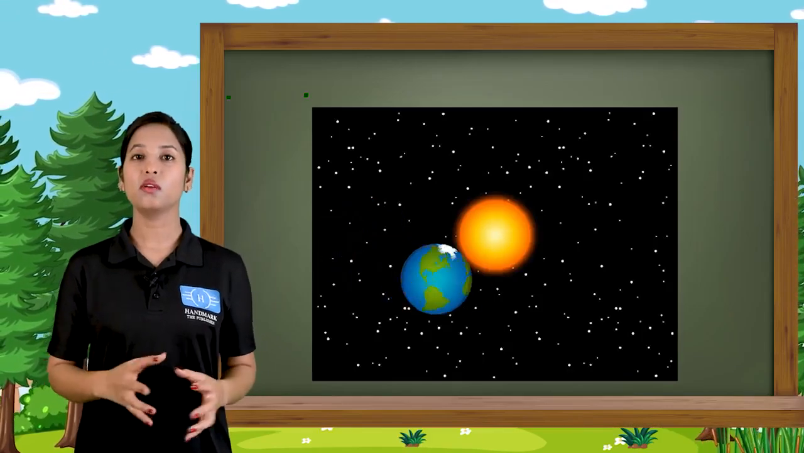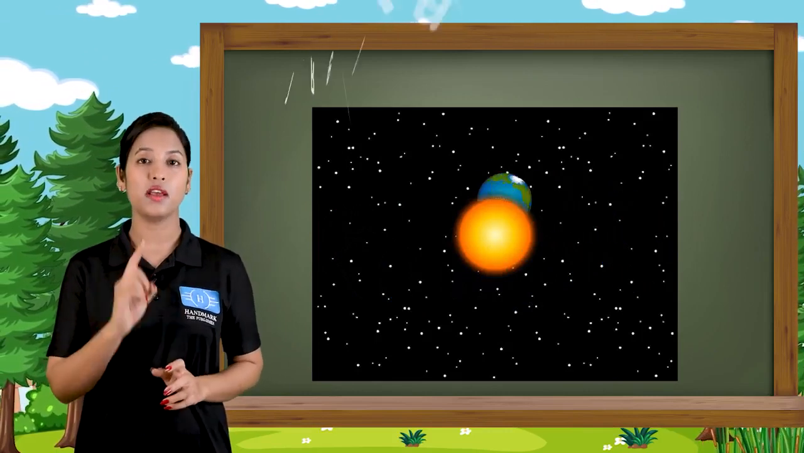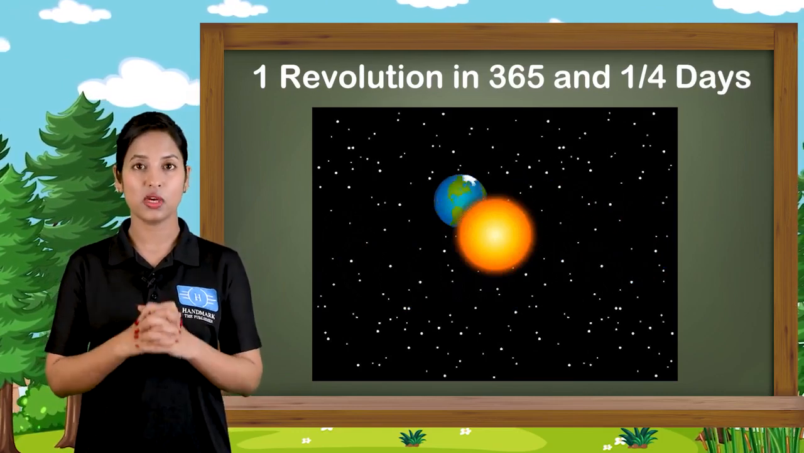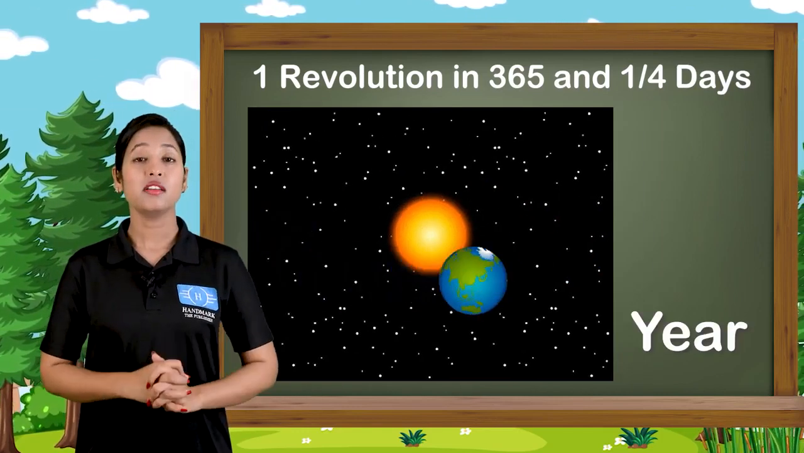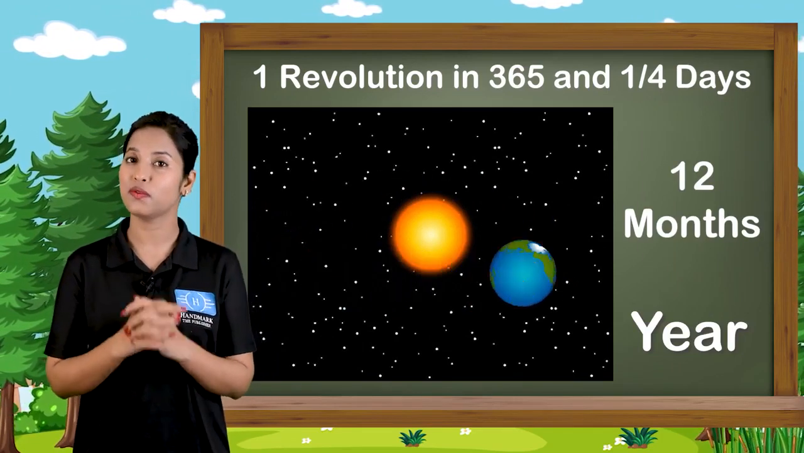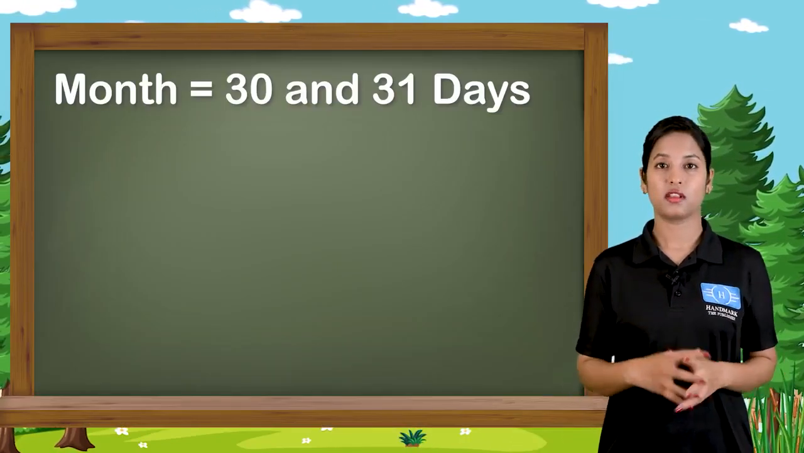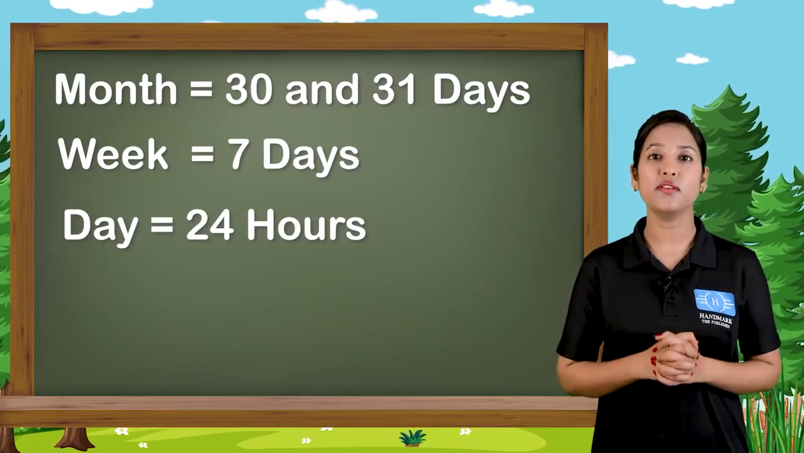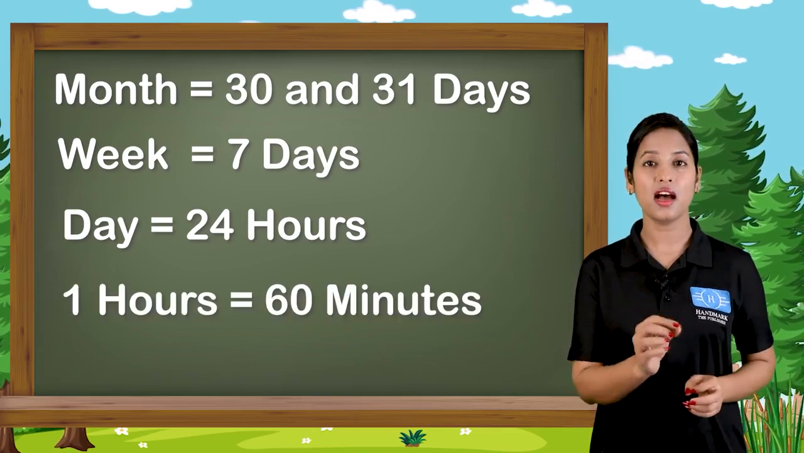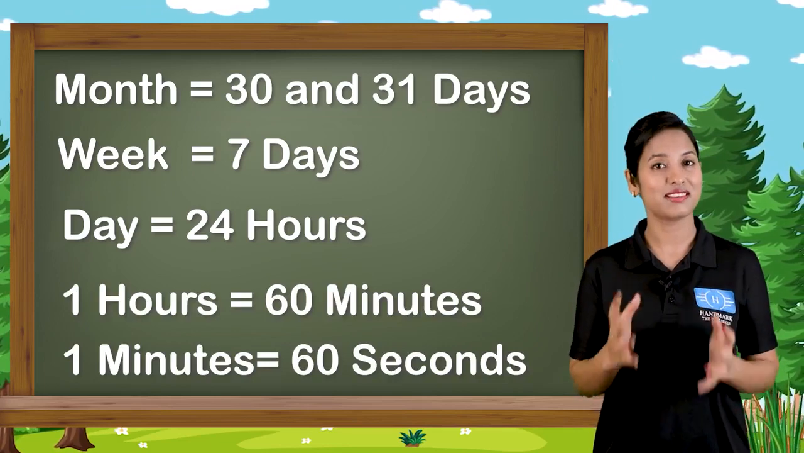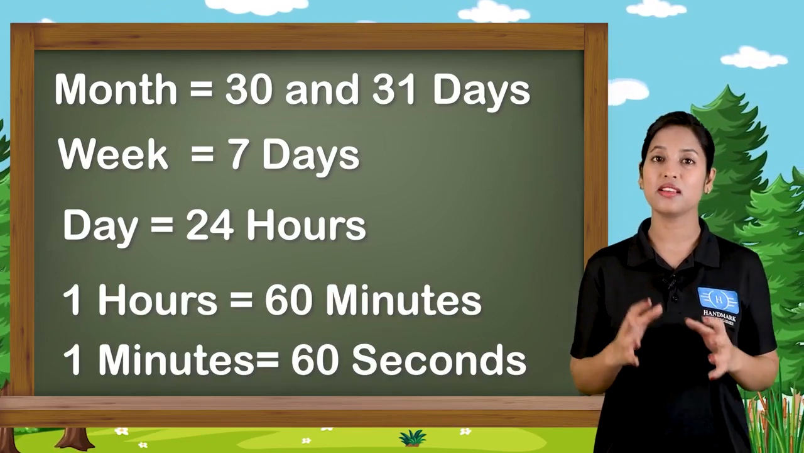So children, we all know that earth completes its one revolution in 365 and 1 by 4 days. So it is called a year, and a year has 12 months and a normal year has 365 days. A month has basically 30 or 31 days, and a week has 7 days. Now, a day has 24 hours and an hour has 60 minutes and 1 minute has 60 seconds. This is how we read time.